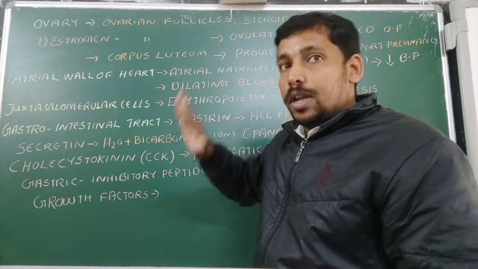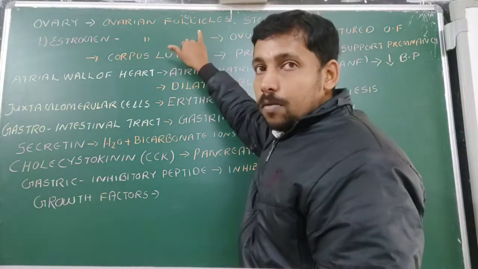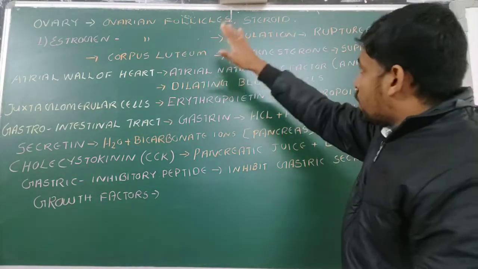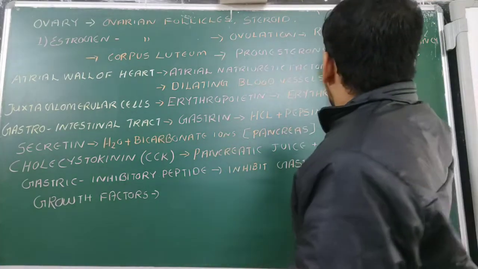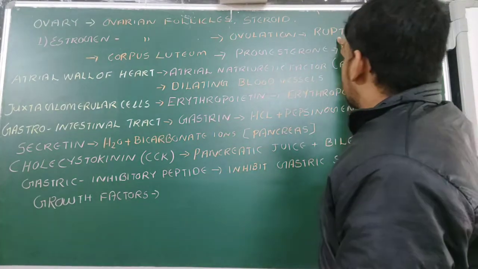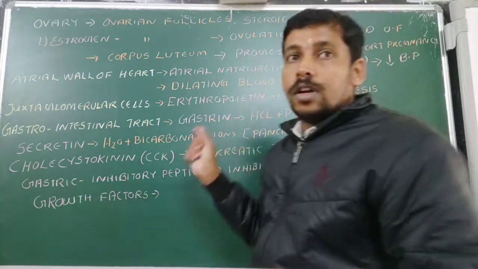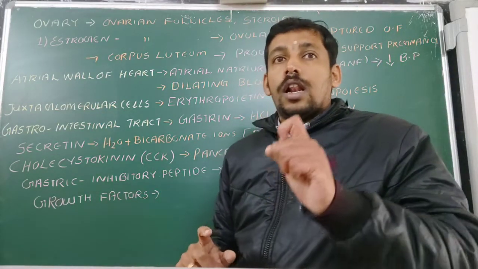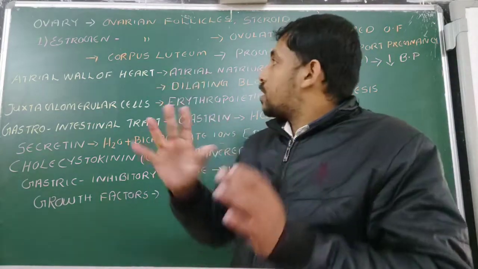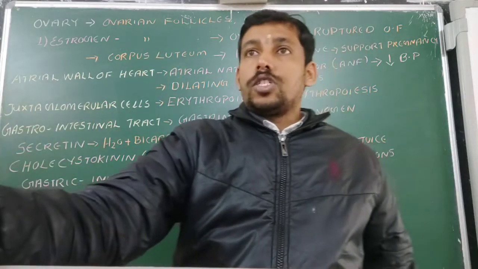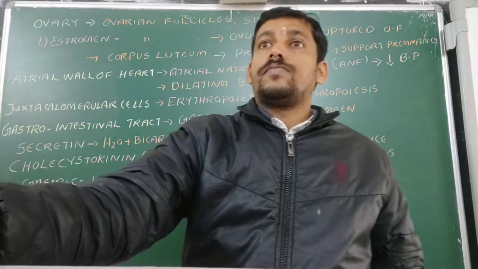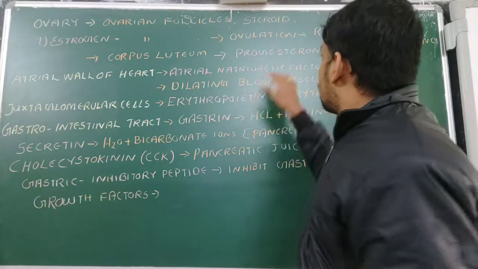Then after ovulation, the matured ovarian follicle will rupture. Then after rupturing, it will make up a tissue that is known as corpus luteum. Then this corpus luteum will secrete the hormone called progesterone.